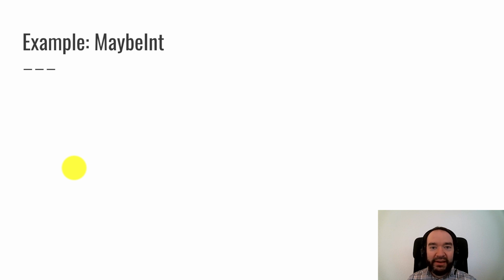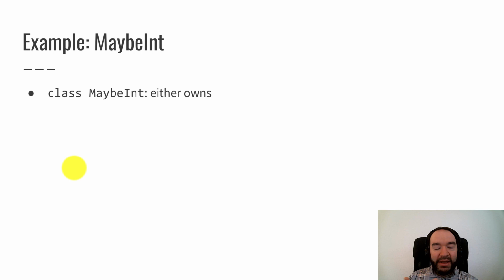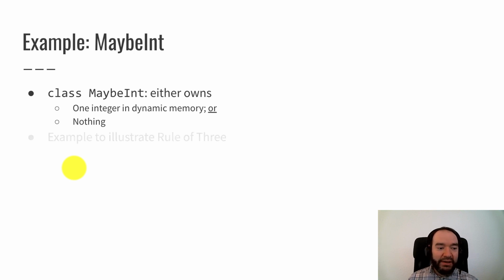Let's look at a concrete example to kind of illustrate what's going on. I'm going to invent a class called maybeInt, and what a maybeInt is, it might hold an integer that's stored in dynamic memory allocated with new, or a maybeInt might hold nothing at all. So that's why it's called maybeInt. It might be an int, it might be nothing. This is just an example to illustrate the rule of three. It's not the most useful thing. We're just trying to have an example to make this concrete.